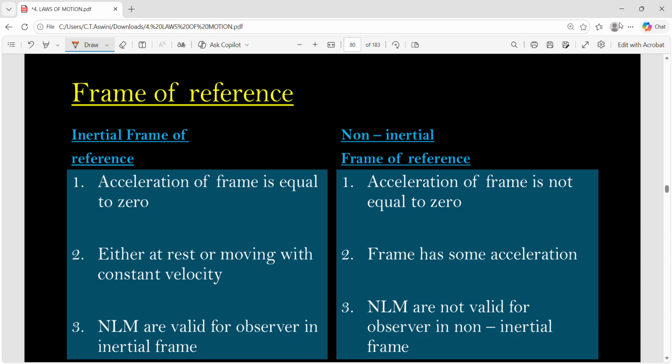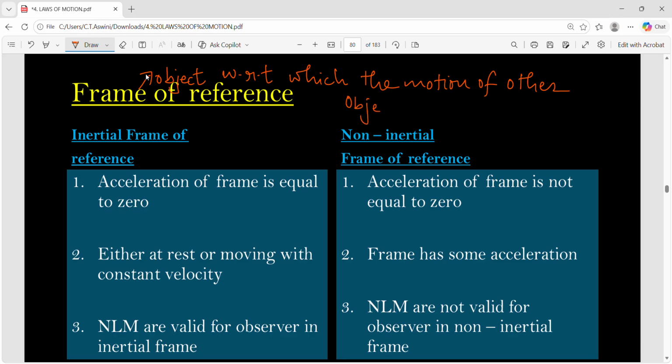So, what is this frame of reference basically? It can be any object with respect to which the motion of other objects is decided. It is the object with respect to which the motion of other objects can be measured.